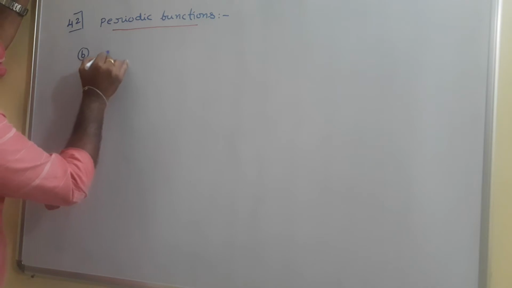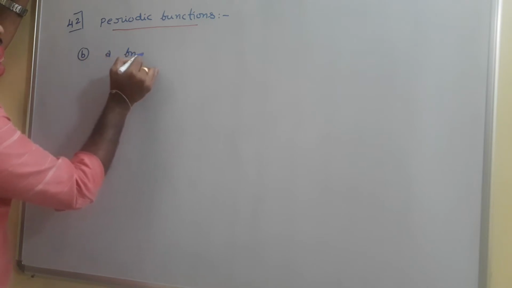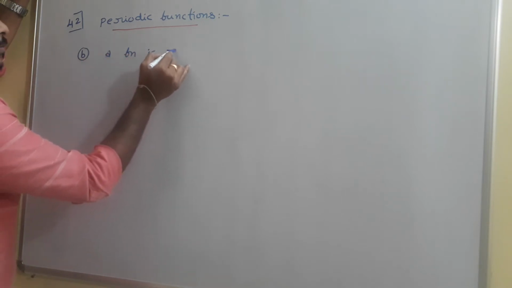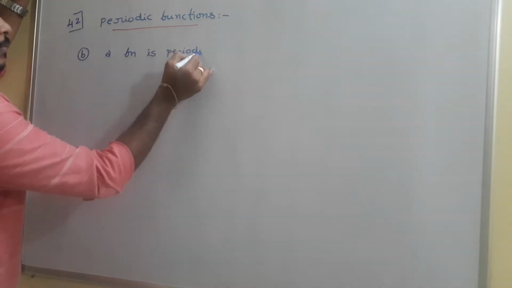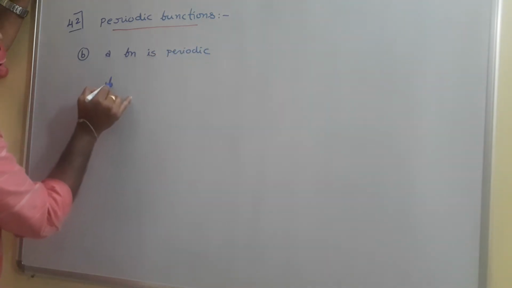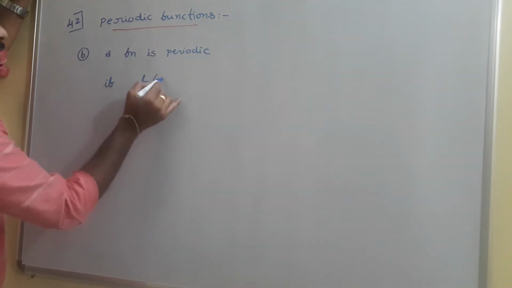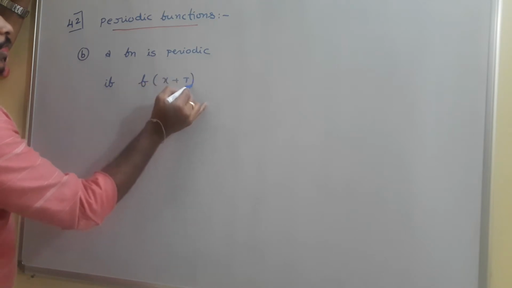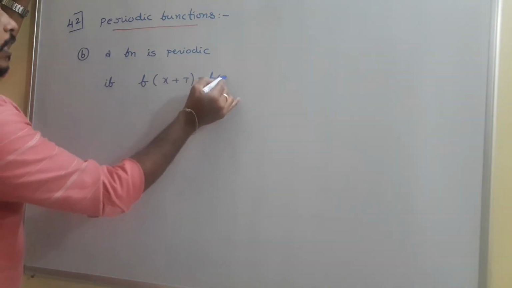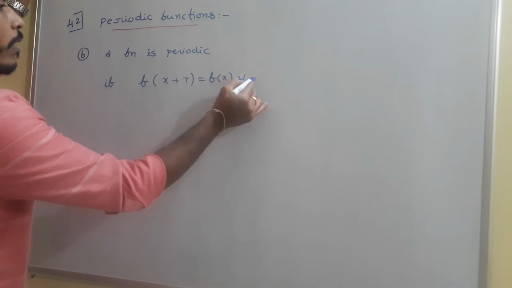In a mathematical way, a function is periodic if f of x plus t is equal to f of x for all x.